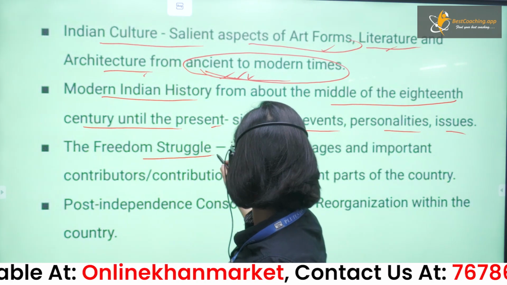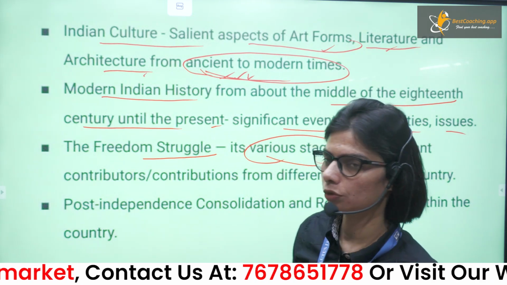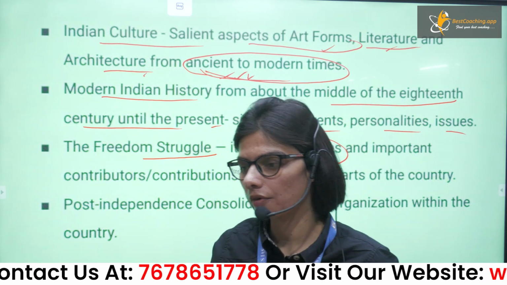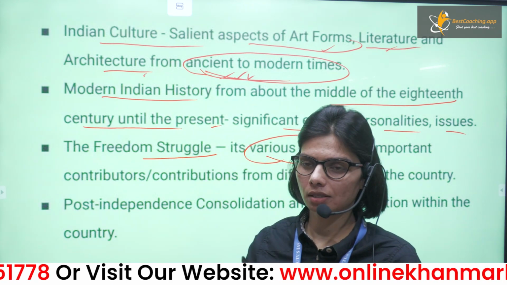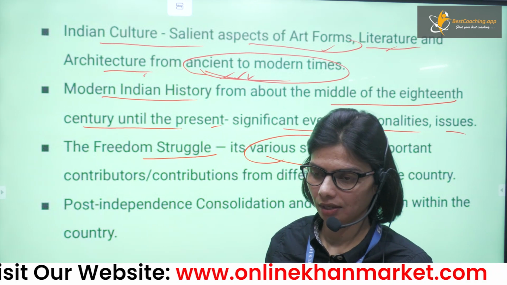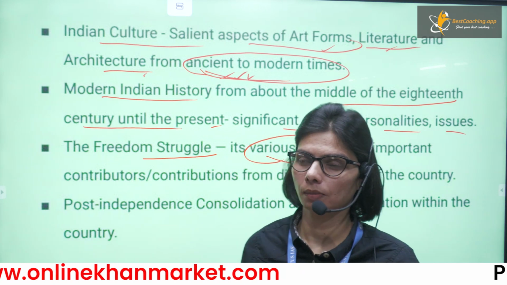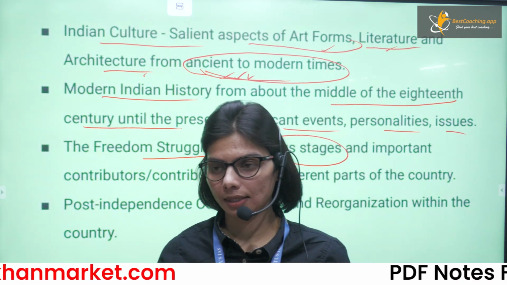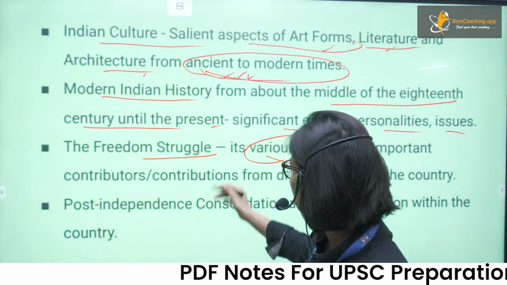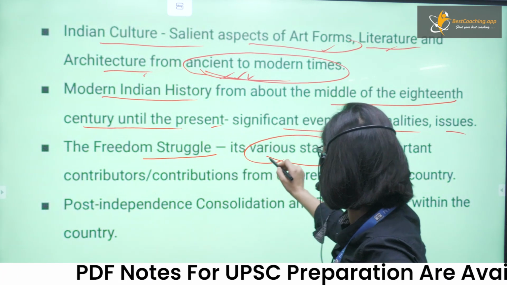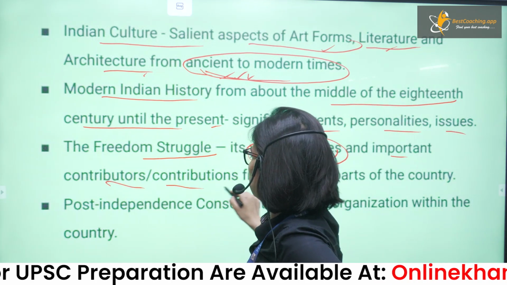And again freedom struggle. So here, various stages of freedom struggle. So you know that our freedom struggle has a long duration, and there were various stages in the freedom struggle. Like if you see, it started from the moderate phase, then extremist, then mass movement phase, and the Gandhian era, and after that finally we got independence. That's why here the various stages and important contributors and contribution.